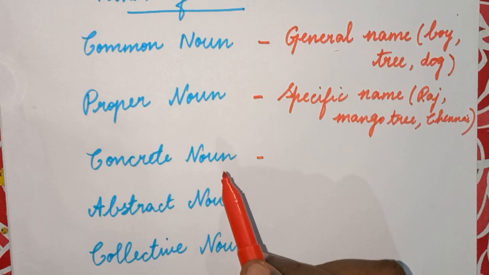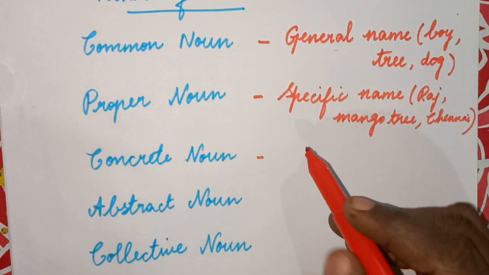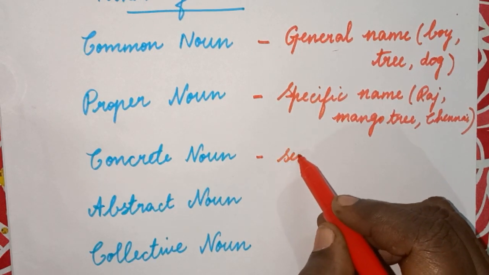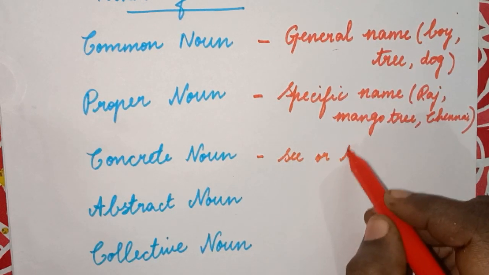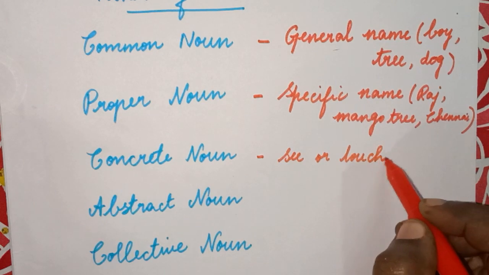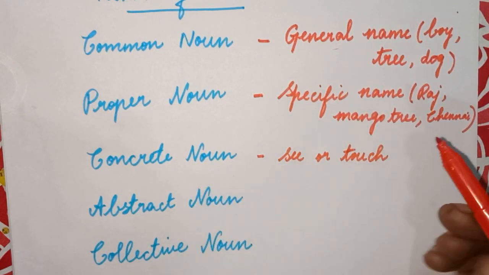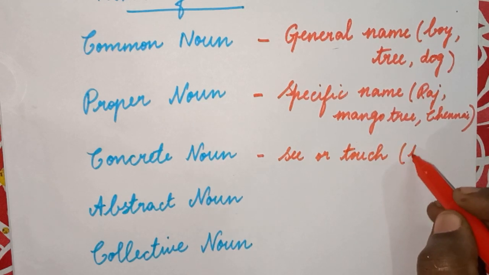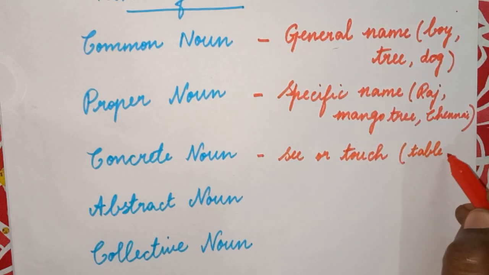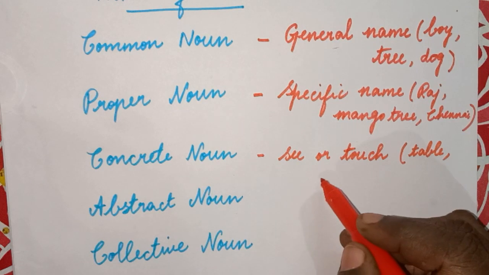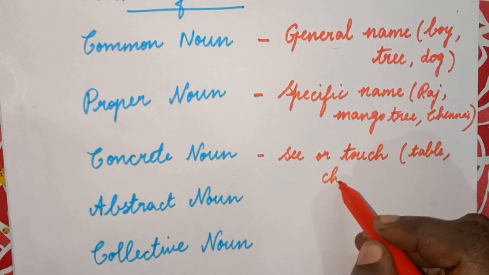Concrete noun is something which we can see or touch. Okay? Which we can see or touch. So the things which we can see or touch are concrete nouns. It can be, you can see the table, right? Yes. Now you can see the chair.